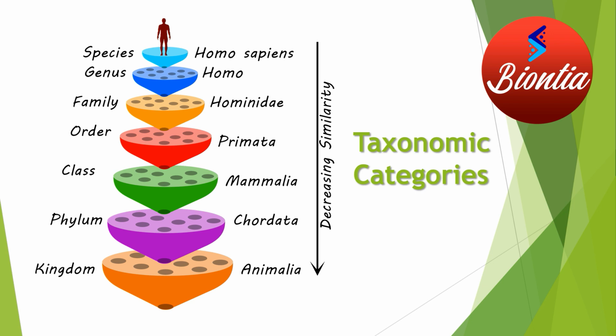So how can I remember it? Species, genus, then the family, then order, then class. And the last ones are phylum and kingdom. That's very easy to remember: species, genus, family, order, class, phylum and kingdom. In this way you can remember this hierarchy, and you don't need mnemonics. Be sure that you don't make any mistakes in naming these during the exams. So this is all about the taxonomic categories.